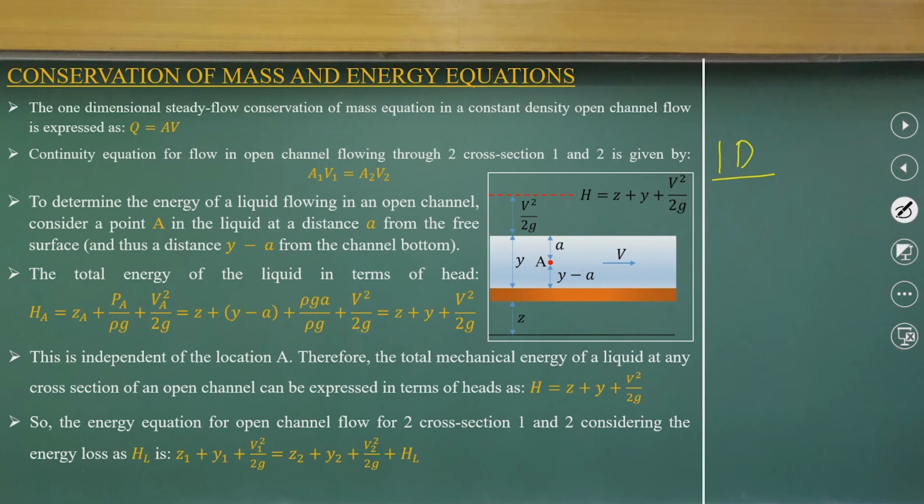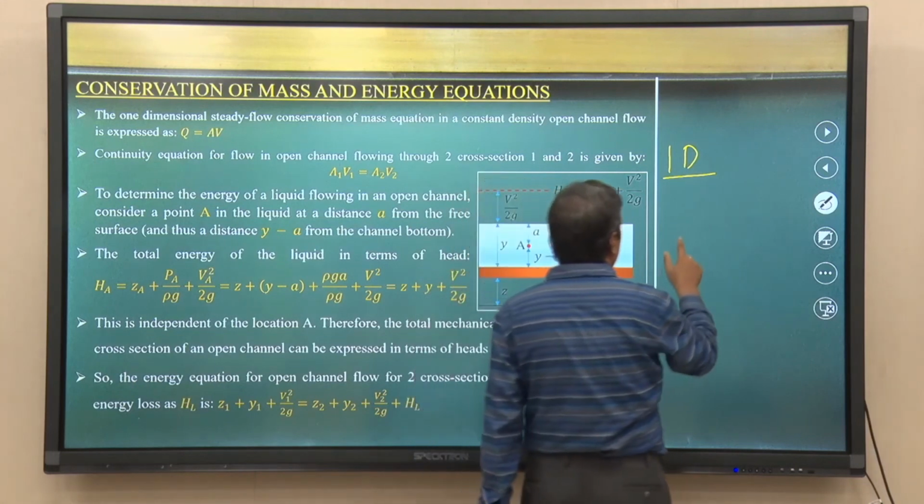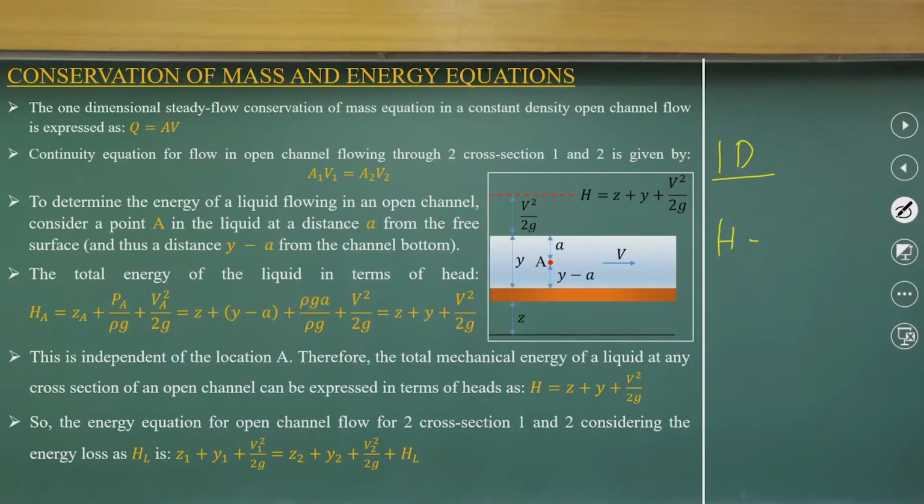which is Bernoulli's equation, which says the total head is equal to the velocity head, V squared by 2g, plus the pressure head, and the elevation head. The pressure head we write as p over rho g, that is the reason we can get the pressure head component. So, this is the total energy.